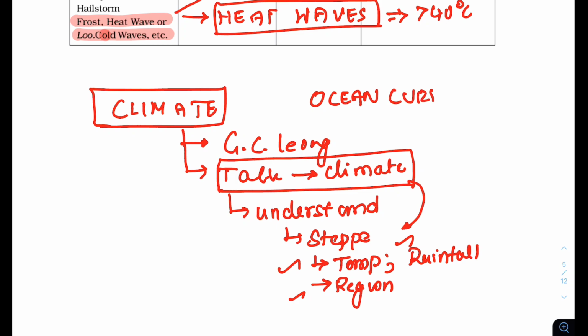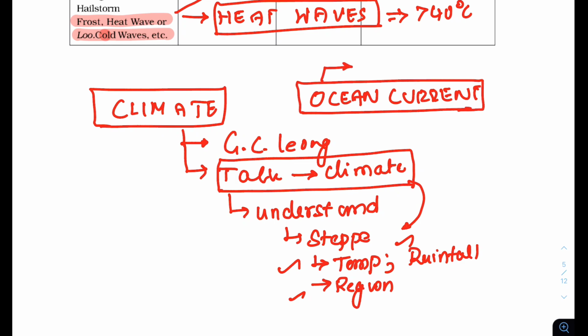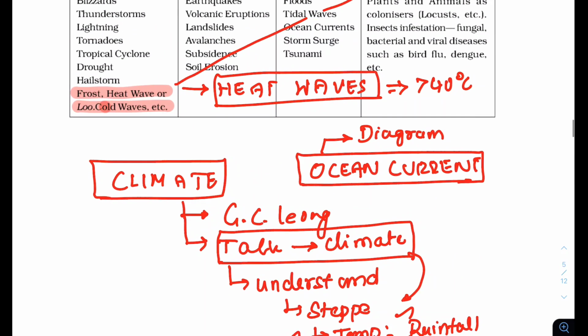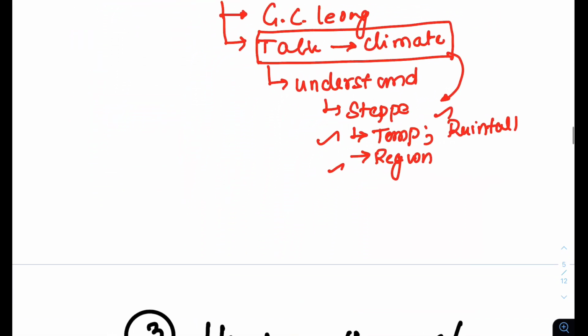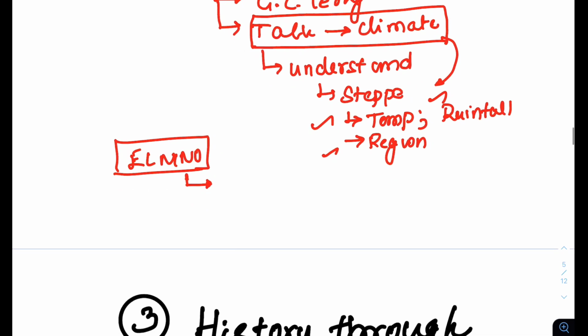So look at ocean currents, which is very, very important. Same way, if you look at ocean currents, the diagram in NCERT will be enough. Let us assume that you are reading about El Nino. If you check NCERT, El Nino is important this time. In NCERT there is a box, as I told you, geography through boxes, and then there is a diagram, and this will be enough.